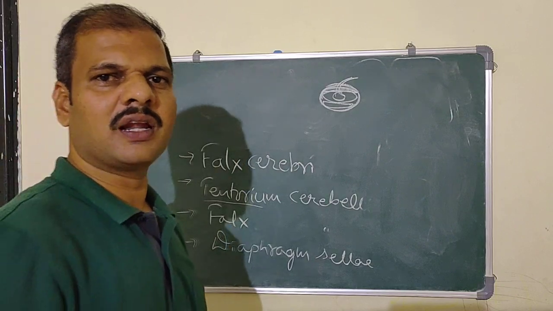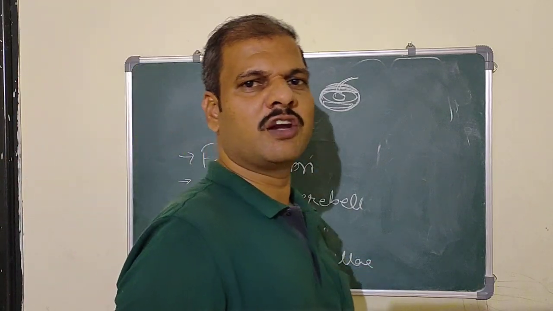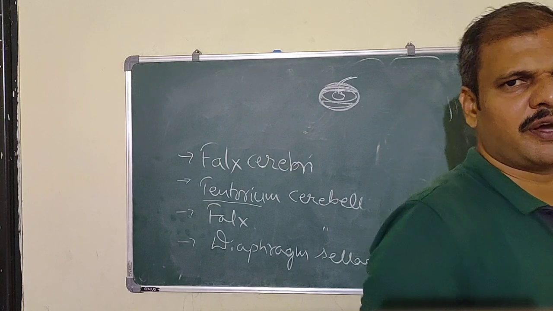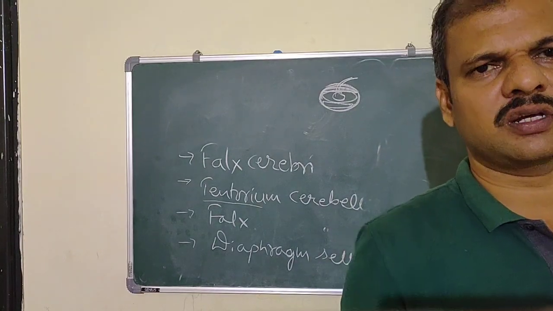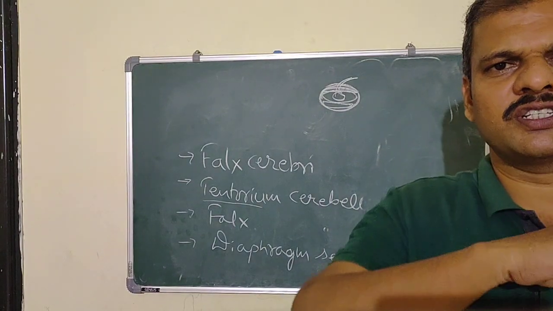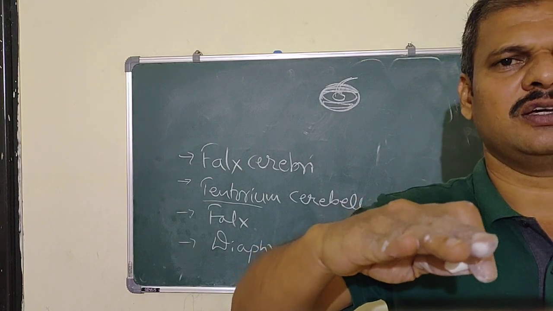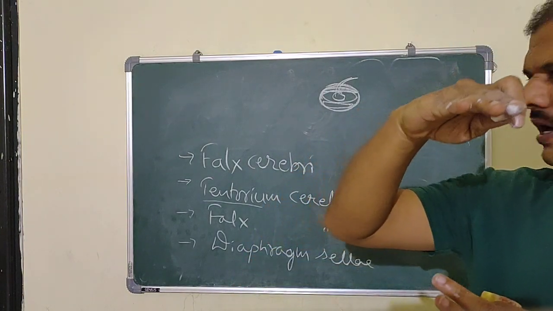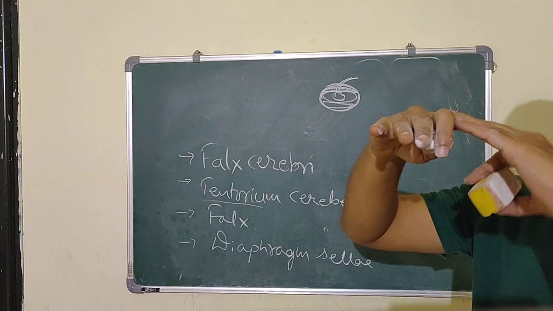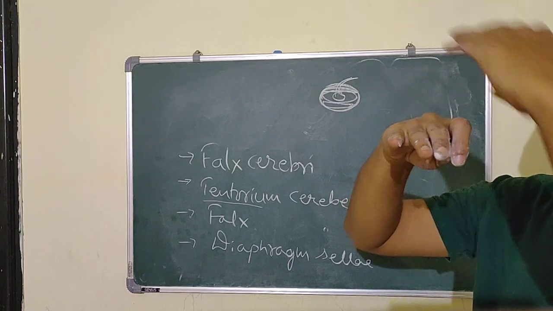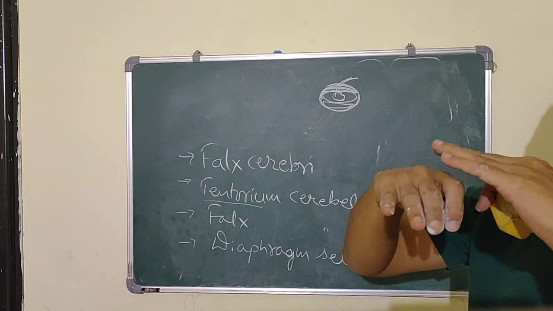So the diaphragma sellae is also a meningeal fold, a fold of the dura mater, small and circular. Below the diaphragma sellae is the sella turcica, and above it is the brain part, the base of the brain.